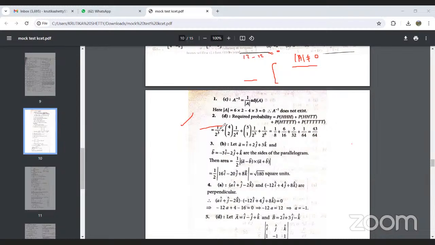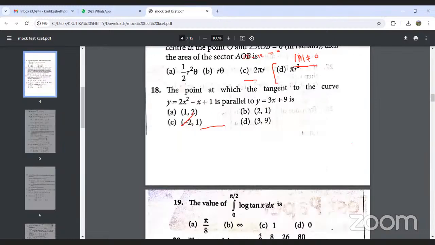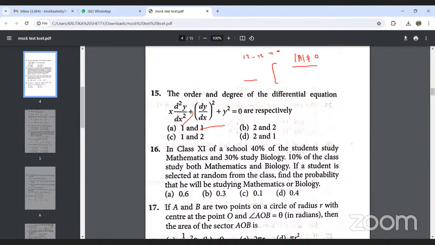So it will be 1 upon 2 raised to 3, plus 4C2 into 1 upon 2 raised to 4, then 5C1 into 1 upon 2 raised to 5, and plus 1 upon 2 raised to 6. When we simplify this, we get 1 upon 8, 6 upon 16, plus 5 upon 32, plus 1 upon 64, which is equal to 43 by 64. So the required answer will be 42 by 64. Once again, you all practice it. Same example, you all try to practice it later.